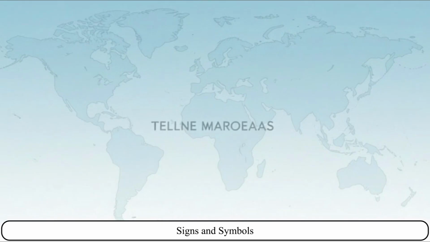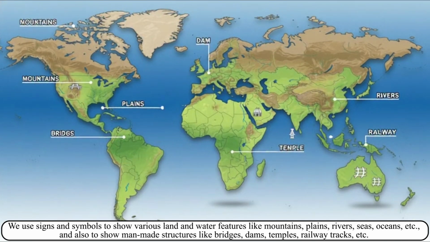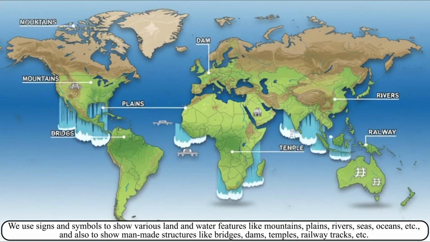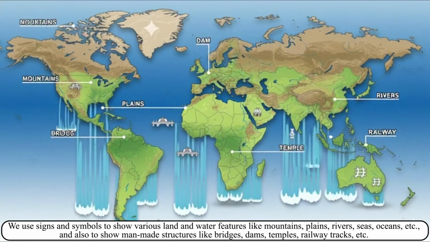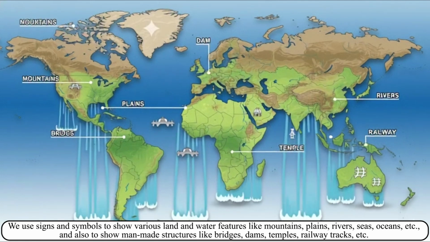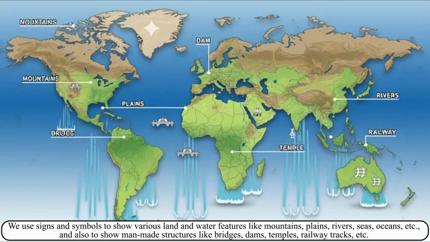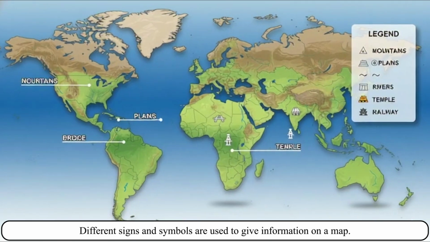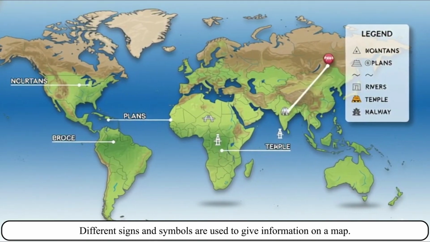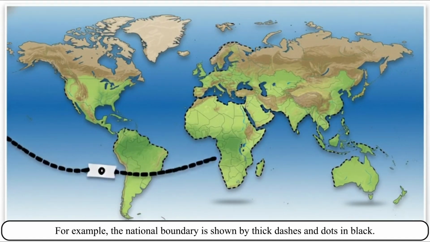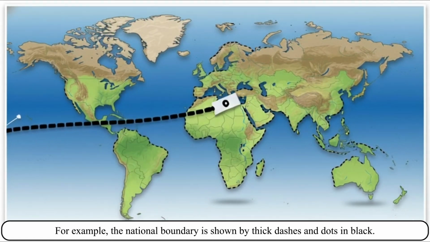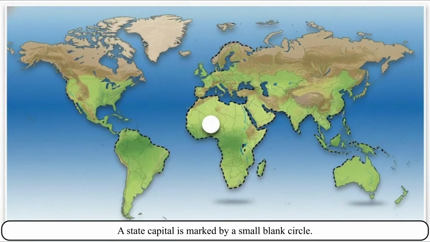Signs and symbols. We use signs and symbols to show various land and water features like mountains, plains, rivers, seas, oceans, etc., and also to show man-made structures like bridges, dams, temples, railway tracks, etc. Different signs and symbols are used to give information on a map. For example, the national boundary is shown by thick dashes and dots in black. A state capital is marked by a small blank circle.